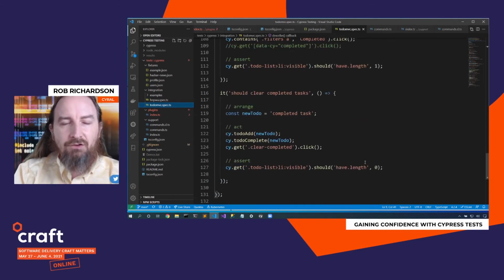And I'll do the same thing just for completeness. I'll go click the delete completed tasks or clear completed tasks. Let me add one, let me complete it, and then I'll go find that clear completed button, and I will click it, and now I should have no to-do items.